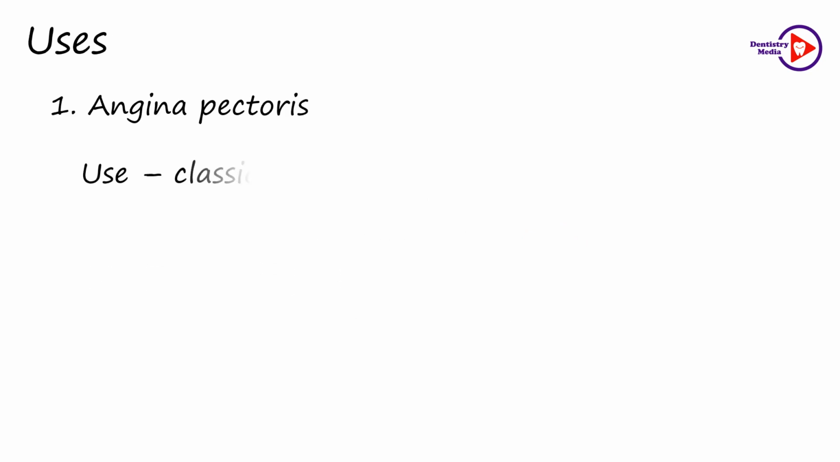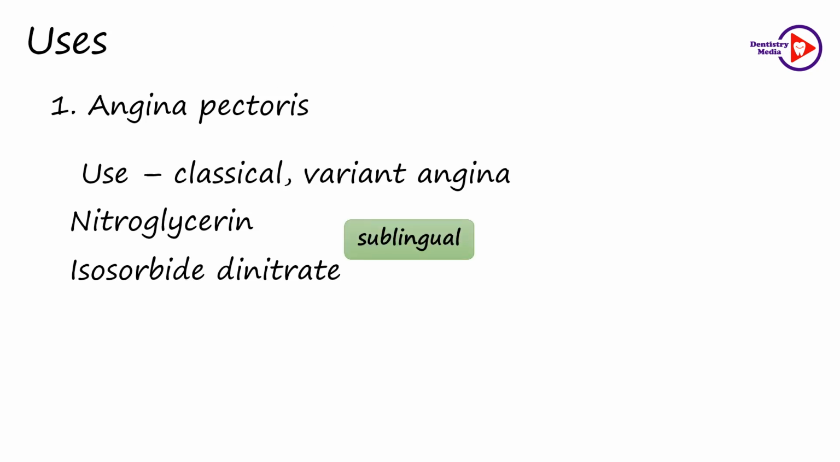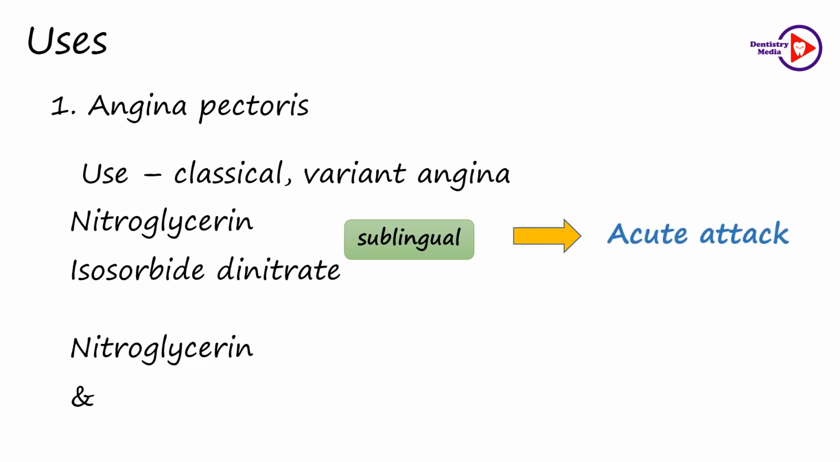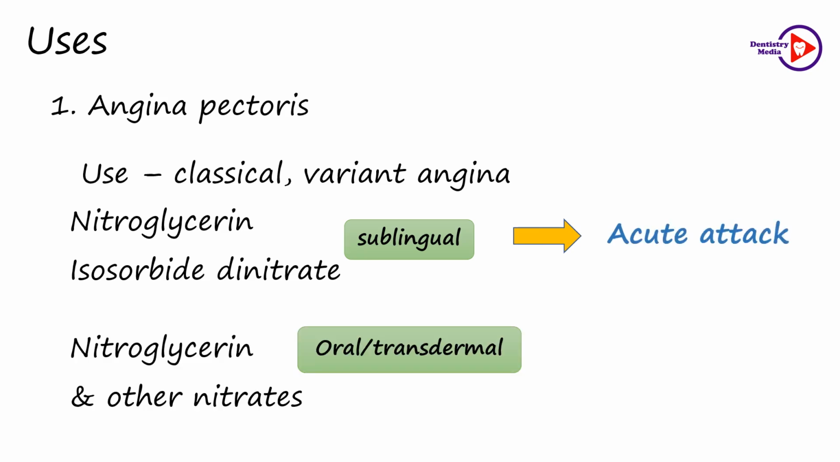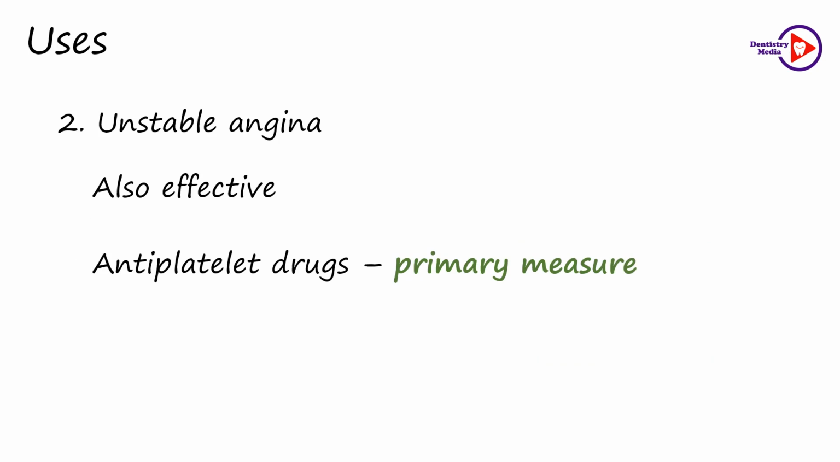Now let us see the uses. Nitrates are used for the management of classical or the variant type of angina. The drugs used include nitroglycerin or isosorbide dinitrate, which can be used sublingually for the management of acute attacks of angina, and nitroglycerin by oral or transdermal route and other nitrates by oral route are preferred for prophylaxis of angina. The nitrates are also effective in unstable angina, but the antiplatelet drugs are the primary measure.